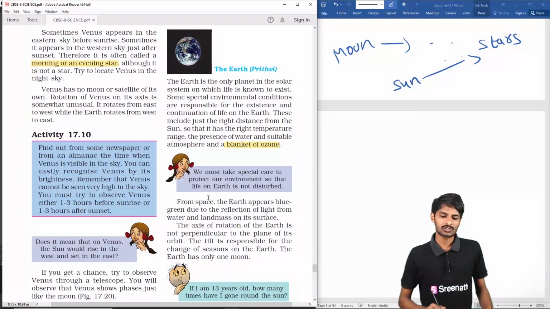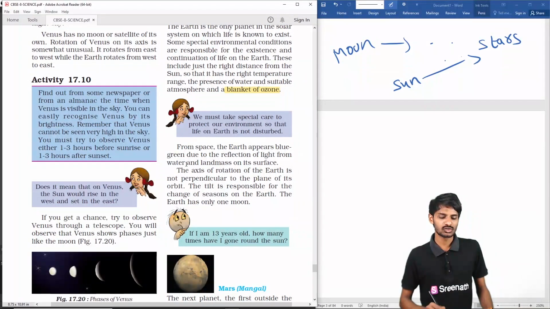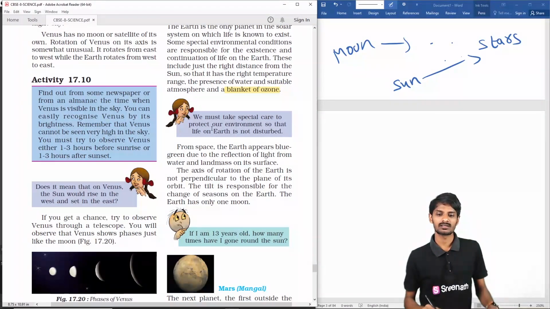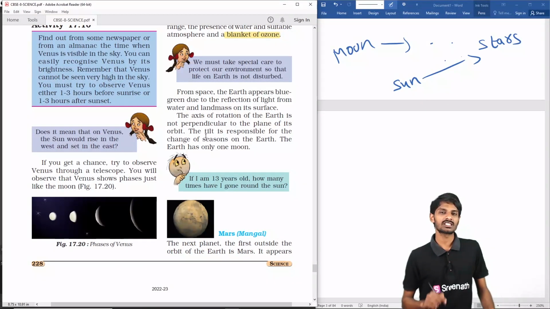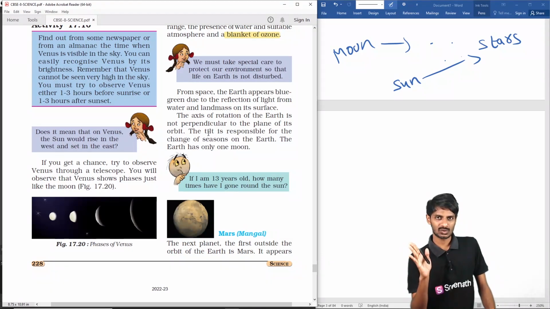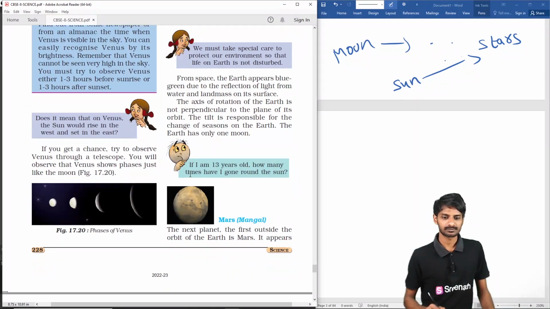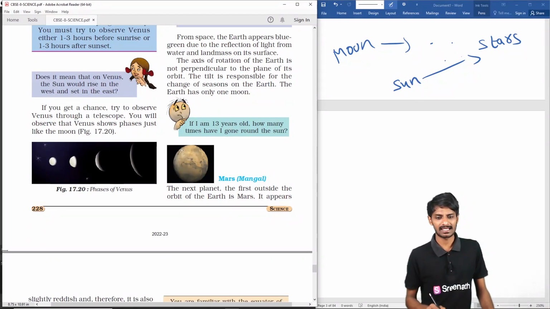Okay, from space, the Earth looks blue-green due to the reflection of the light from the surface of the Earth and from the surface of the, what? Water, students. The axis of rotation of Earth is not perpendicular to the orbit, students. It is somewhat tilted. That's why there are several seasons on the Earth, students. Okay, Earth has the Moon as a satellite.